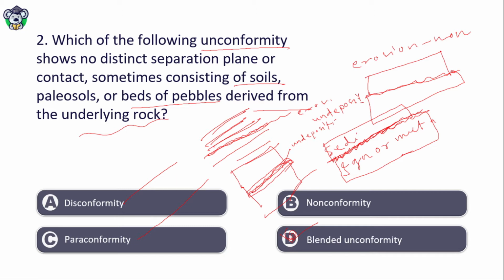These two sedimentary beds will have different ages. This will be older and this will be younger, so you will find there is no continuity between these two sedimentary deposits. So you will say that during this time of paraconformity there was no deposition of sedimentary rocks.